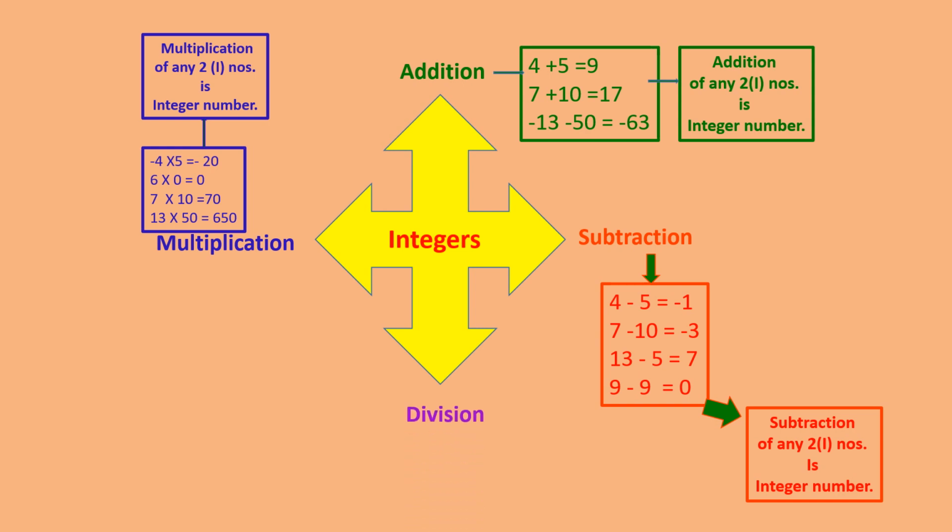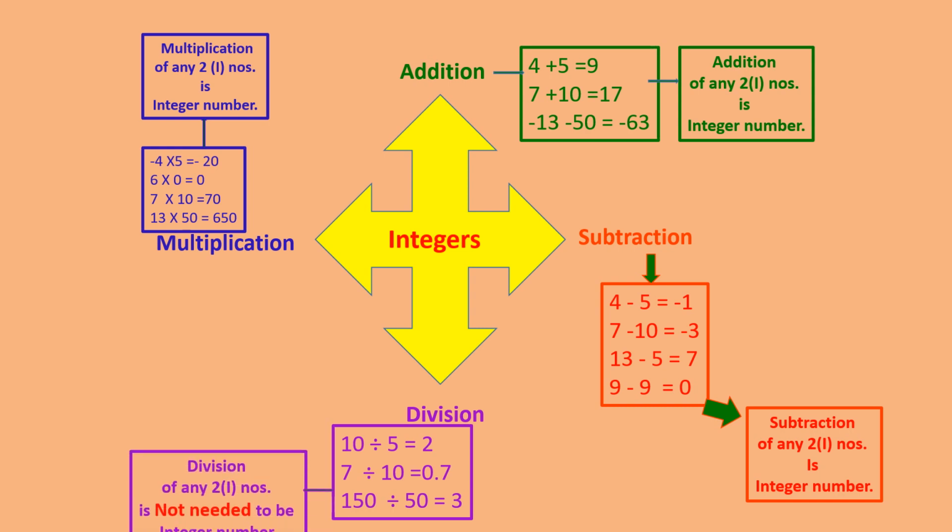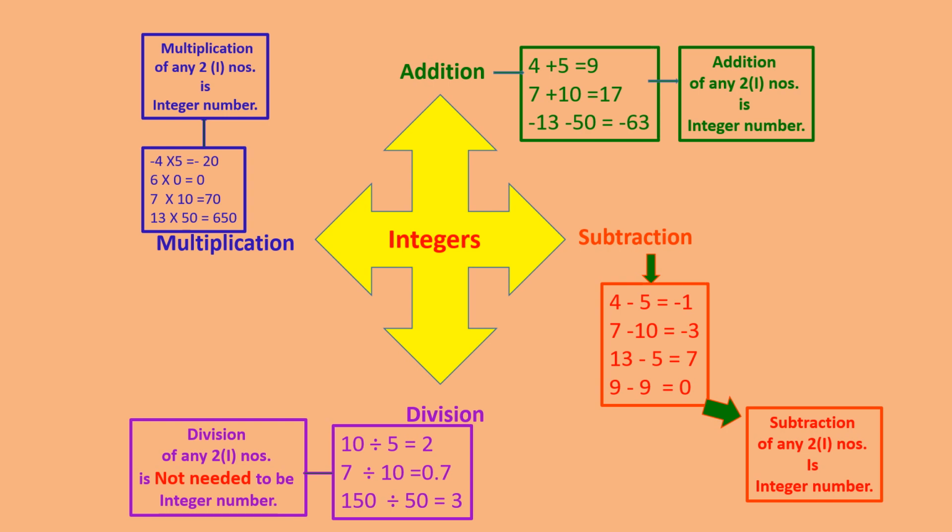Let us go for the next part, division. 10 divided by 5 will give you 2. 7 divided by 10 will give you 0.7. 0.7 is not an integer. 150 divided by minus 50 will give you minus 3, which belongs to integers. That means only division is left out, which we could not satisfy completely within integers. Therefore, we say division of any integer by another integer need not give an integer.